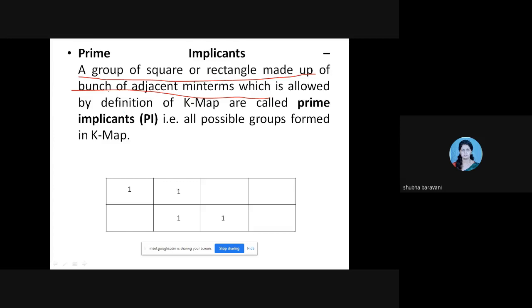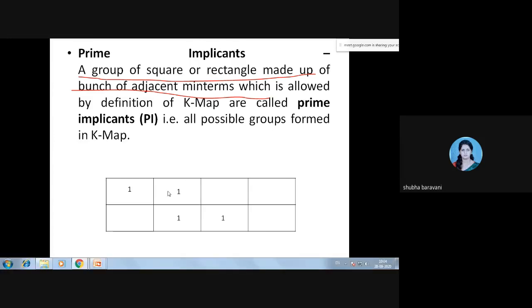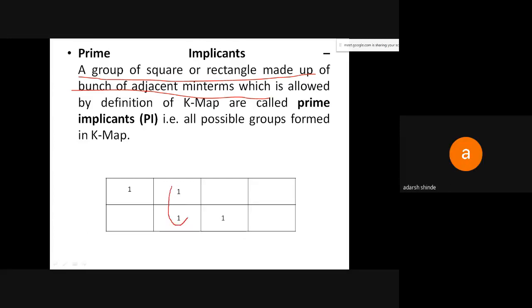So here, how many groups can you form? Three, ma'am. Yes, one is this. Okay, three groups. Let me say this is group number 2. This I can form to map this one, so let me call this group number 1. And here is one more, so I'll call this group number 3. So the number of prime implicants is equal to 3.